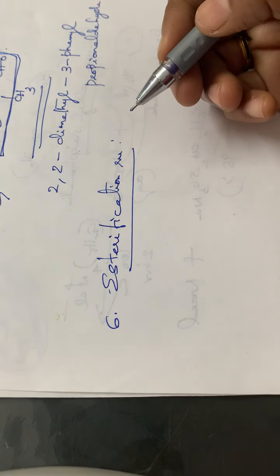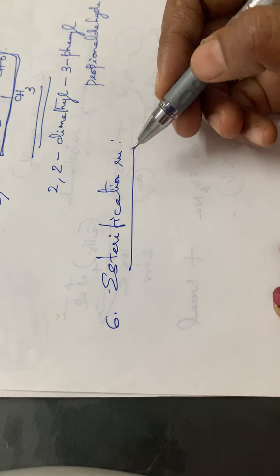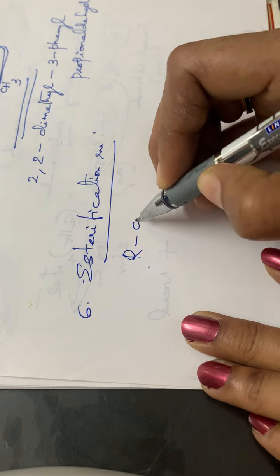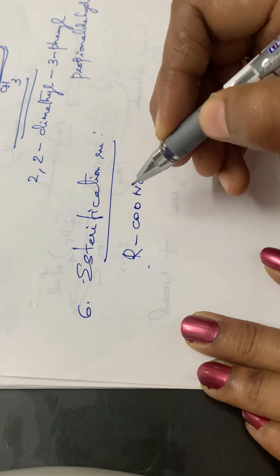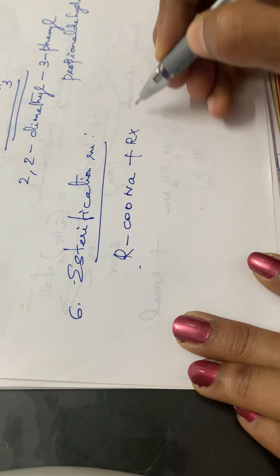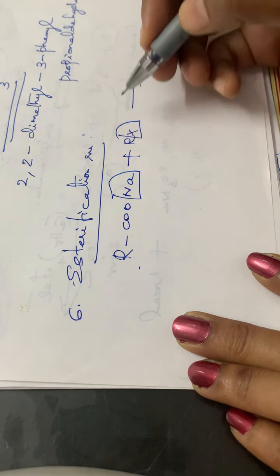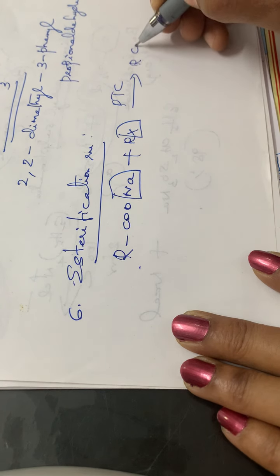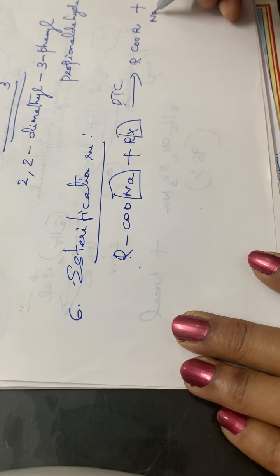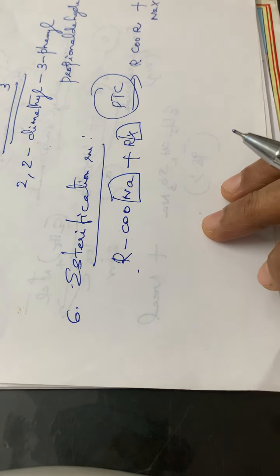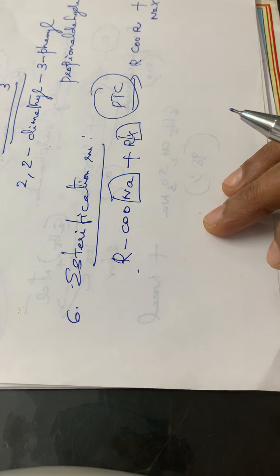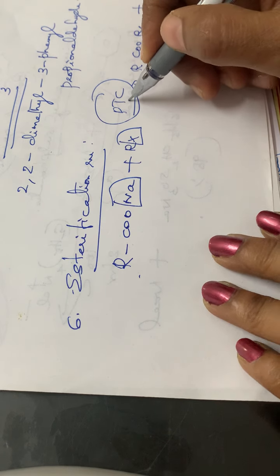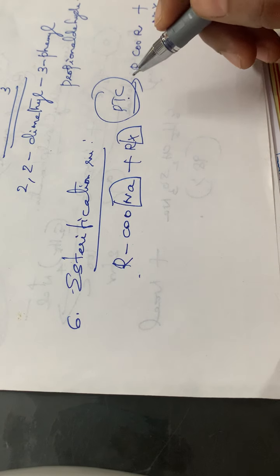Esterification reaction. Here in this esterification reaction, normally a sodium salt of a carboxylic acid plus an alkyl halide. What happens is Na and X will be eliminated, and in the presence of a phase transfer catalyst, the product will be an ester, RCOOR, plus NaX. Here also a phase transfer catalyst is used for the reaction to take place much faster.